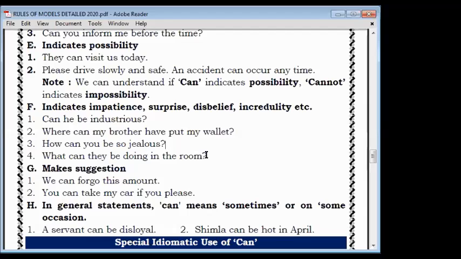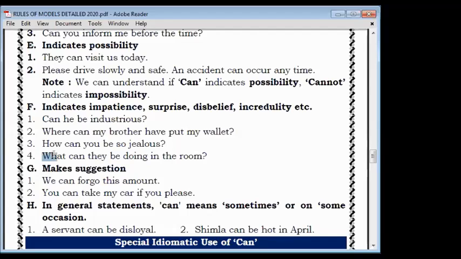Okay, now this is one kind of, you can tell, this is not incredulity, this one. Okay, means you are guessing, you are trying to guess. Okay, what can they be doing? And a very important thing here. Okay, Shivani, you and the 12th students will take care of 11th also. Okay, what speciality of the sentence is there that I am telling you?